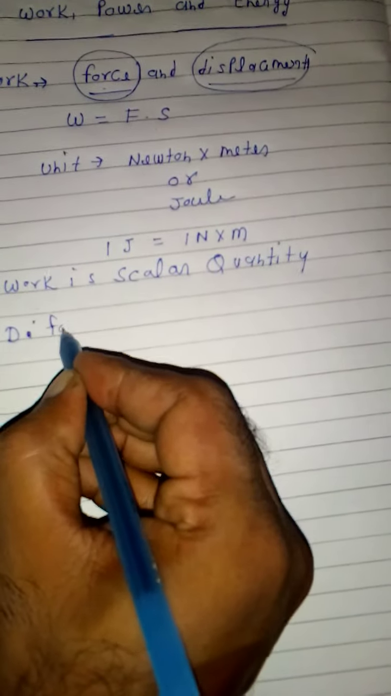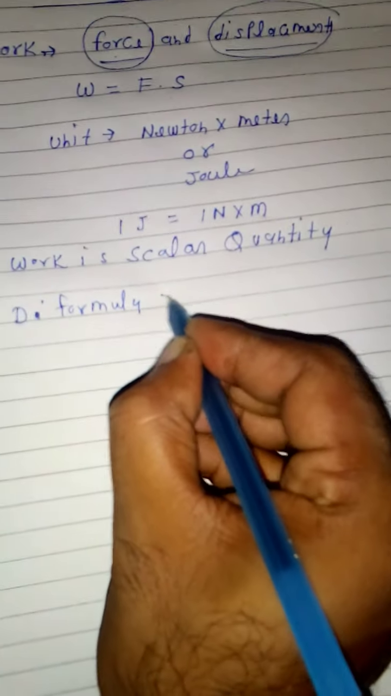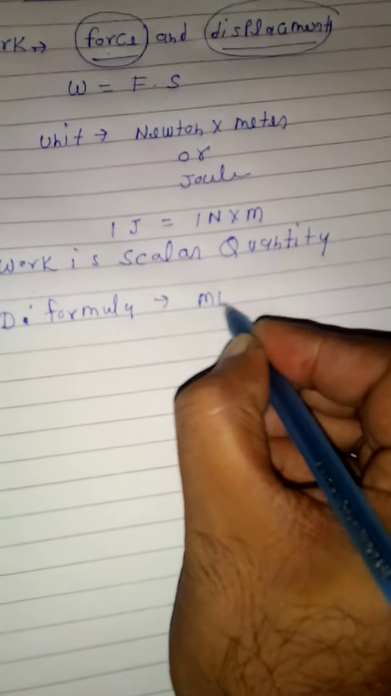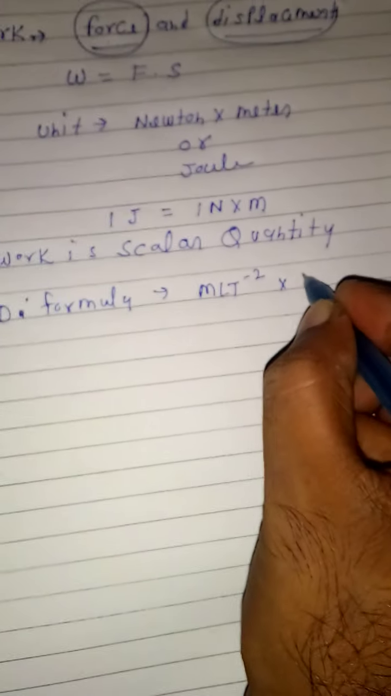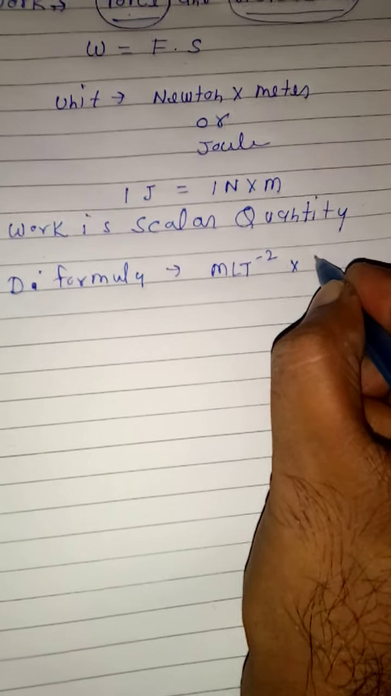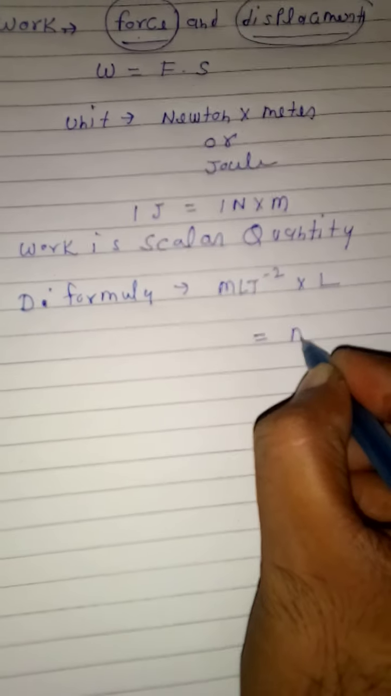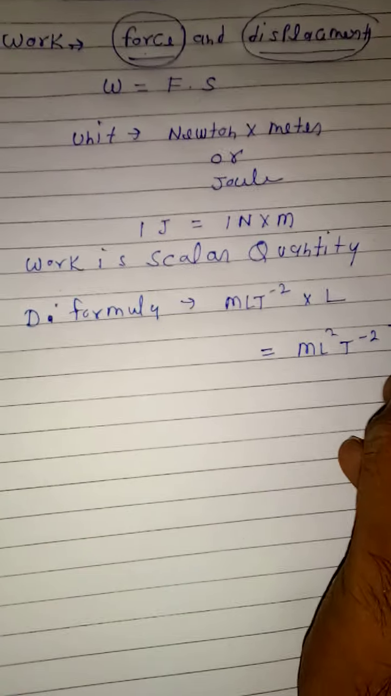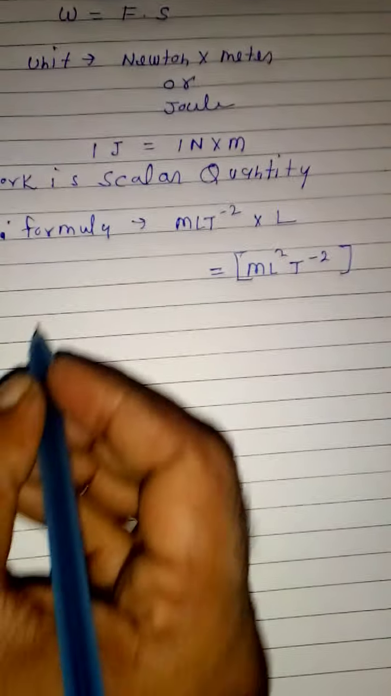Now the dimension formula. So what is the dimension formula of work? First write the dimension formula of force, which is M L T to the power of -2, and the dimension formula of displacement is a type of distance, so L. So the total dimension formula is [M L² T⁻²], right?